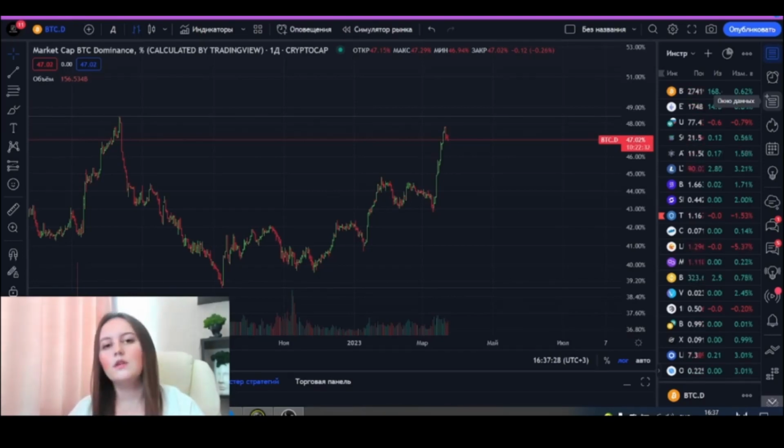So that's what Bitcoin dominance is in general. It's simply a metric that indicates the strength of Bitcoin's market capitalization relative to other cryptocurrencies. That is, the market is divided into two big groups, Bitcoin and altcoins, and Bitcoin is the market's bellwether. As you know, the bulk of altcoins are based on Bitcoin source code, and accordingly, they follow Bitcoin and show pretty much the same picture. Bitcoin rises, altcoins rise, Bitcoin falls, altcoins fall.